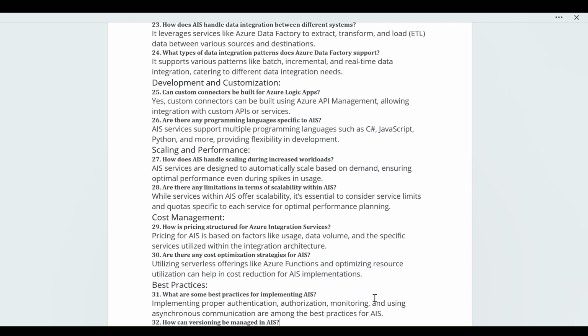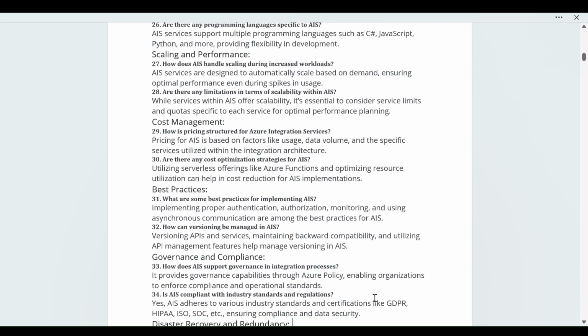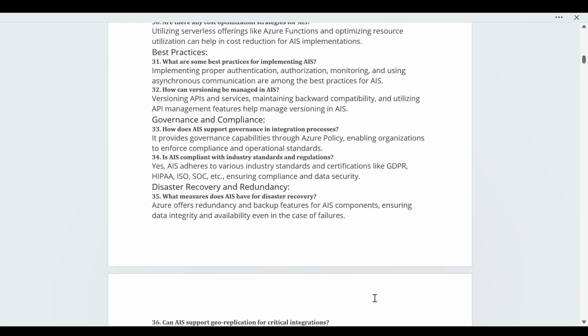Then after this, I can say, what are the best practices for the implementation of the AIS? Implementing proper authentication, authorization, monitoring, and using asynchronous communication are among the best practices for the AIS. Because of this, you can scale your application. Next, can we use versioning when managing the AIS?